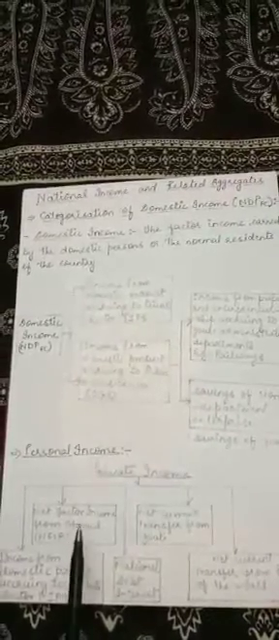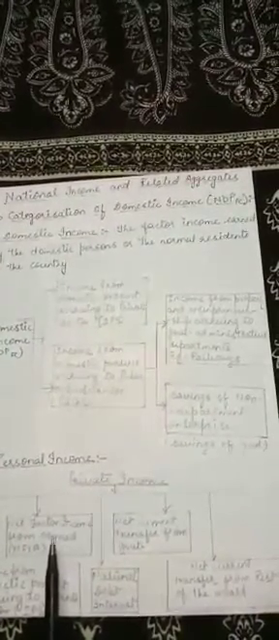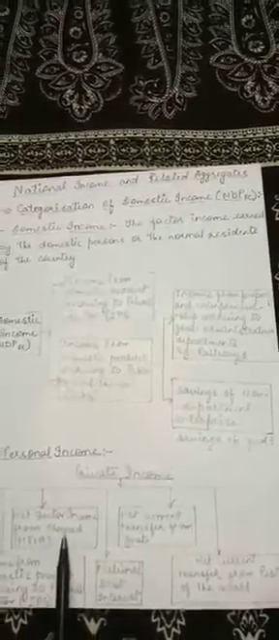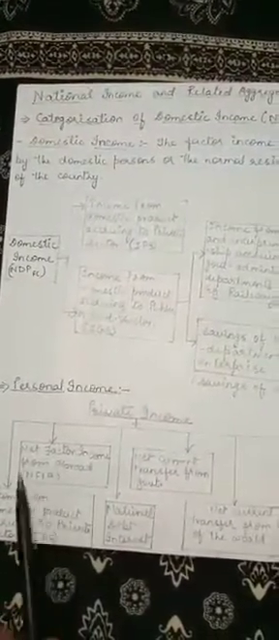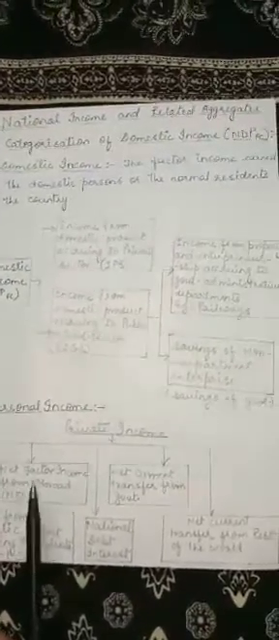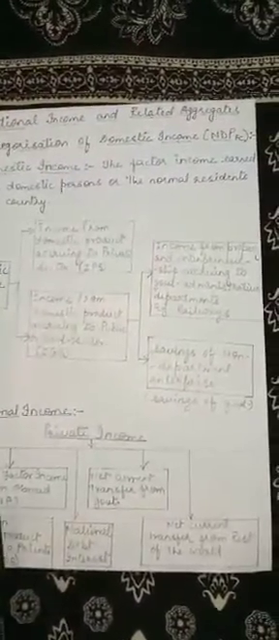That means the income which is earned by the people of our nation from abroad by serving as a factor to the companies or organizations outside our nation. Whatever they are paying to the people of our nation, that is included in NFIA, net factor income from abroad. This is also included in private income.